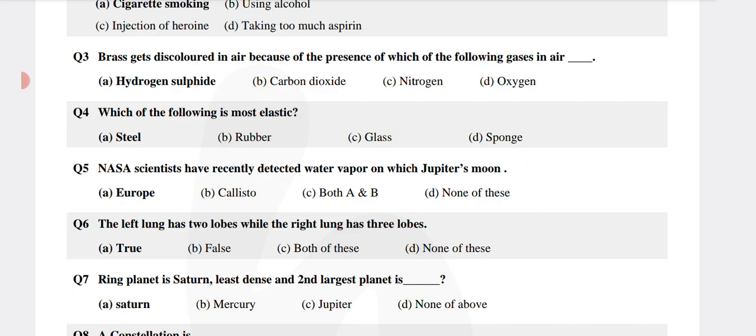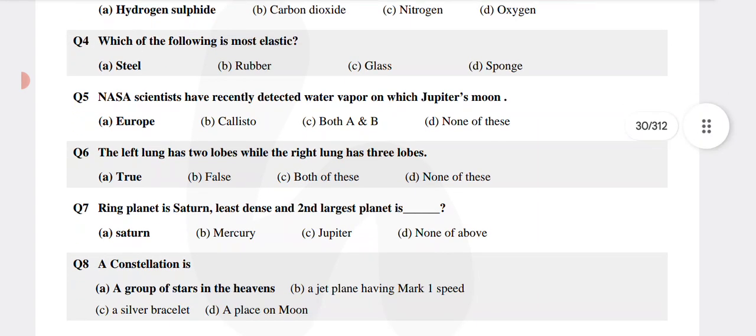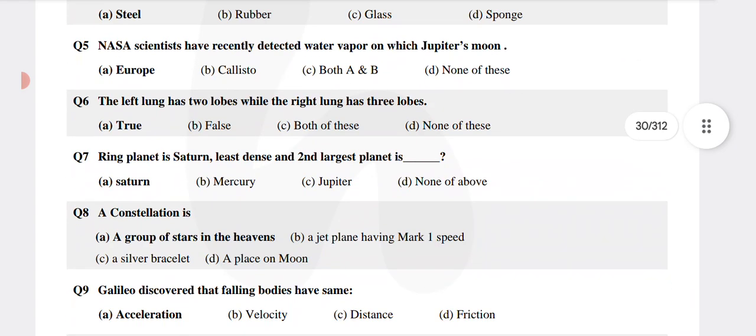NASA scientists have recently detected water vapor on which Jupiter's moon, that is Europa? The left lung has 2 lobes while the right lung has 3 lobes. That is true. Ring planet is Saturn, least dense and second largest planet, that is Saturn.